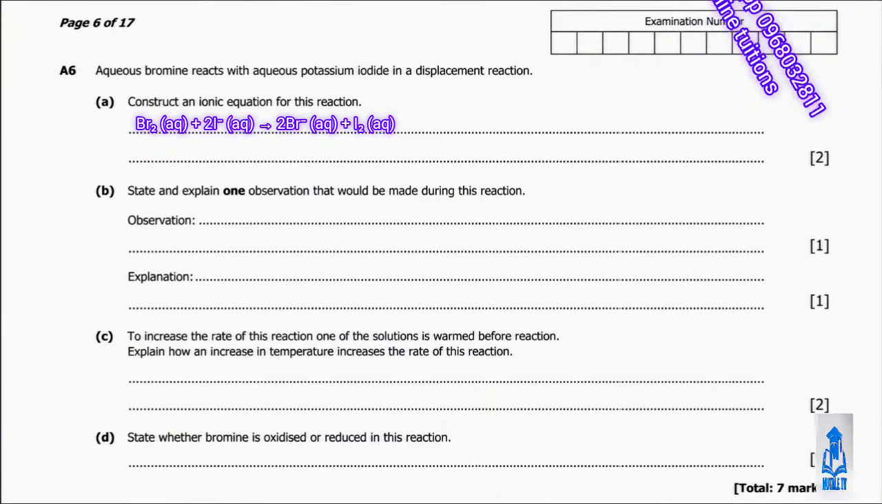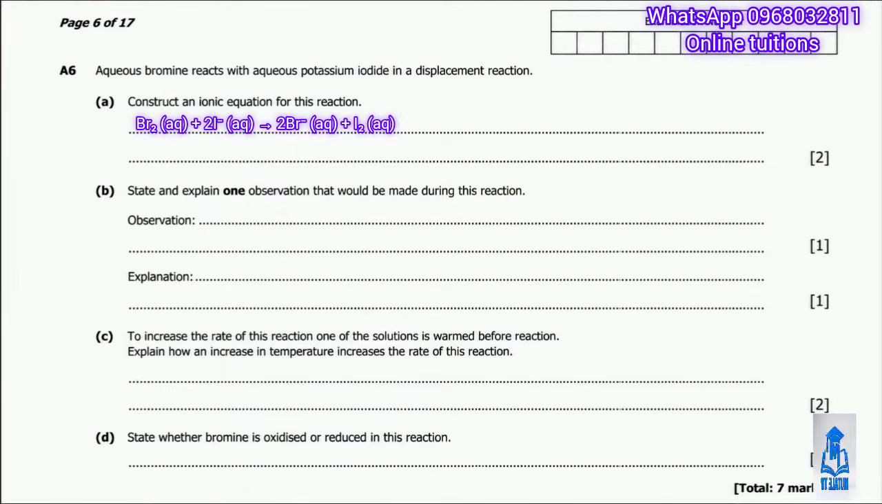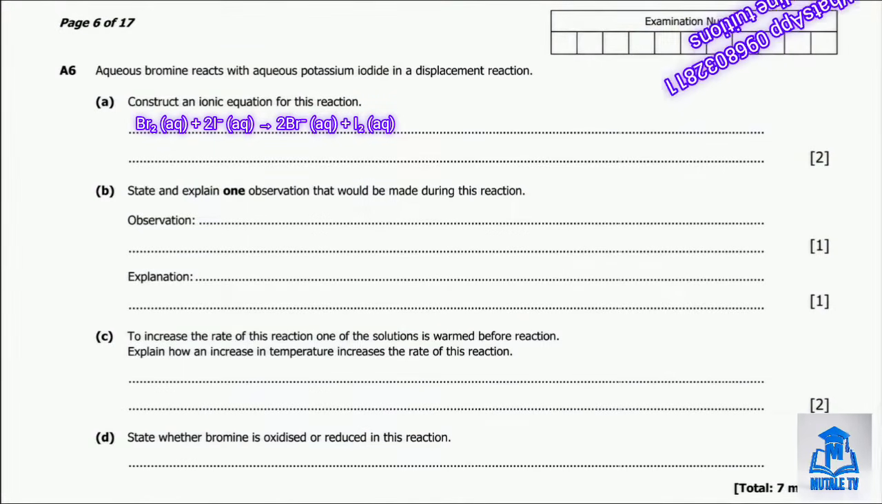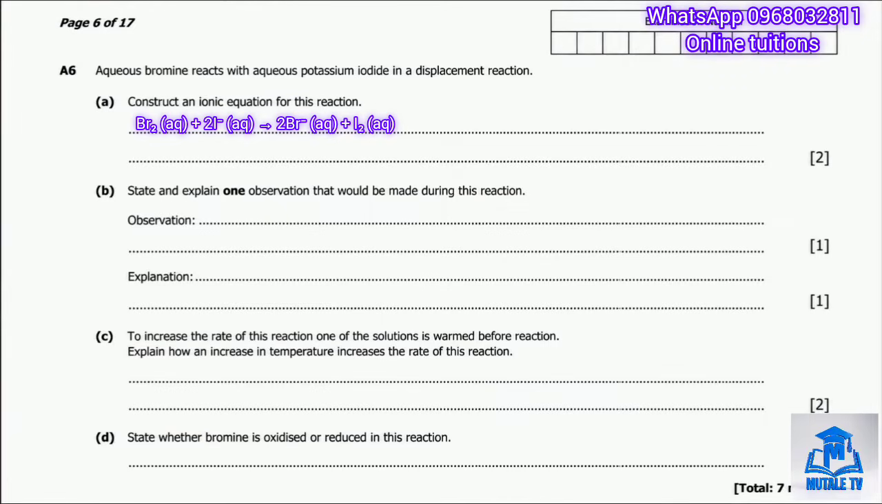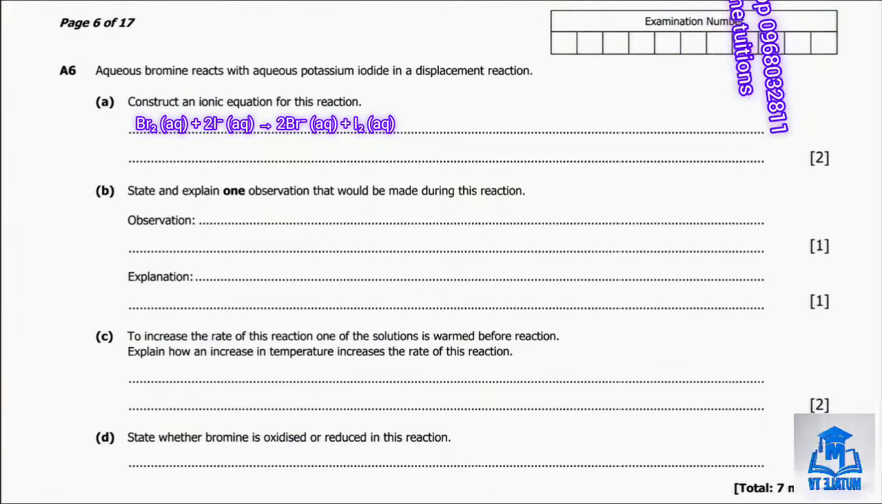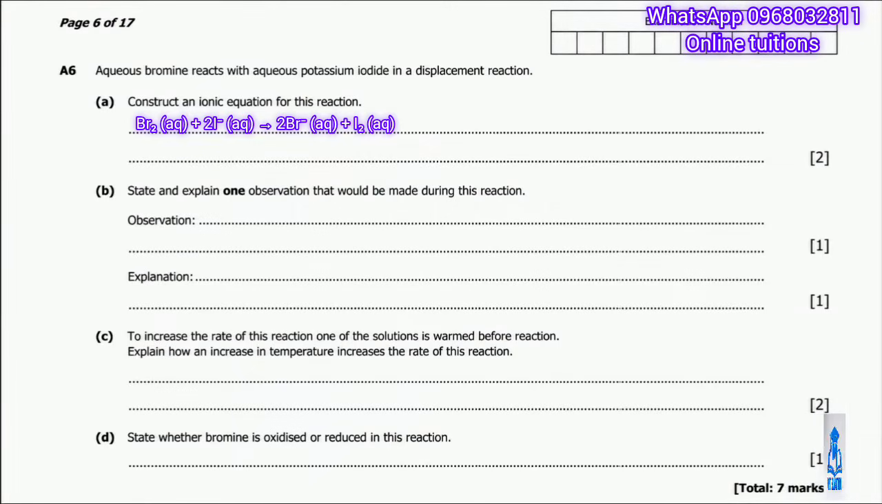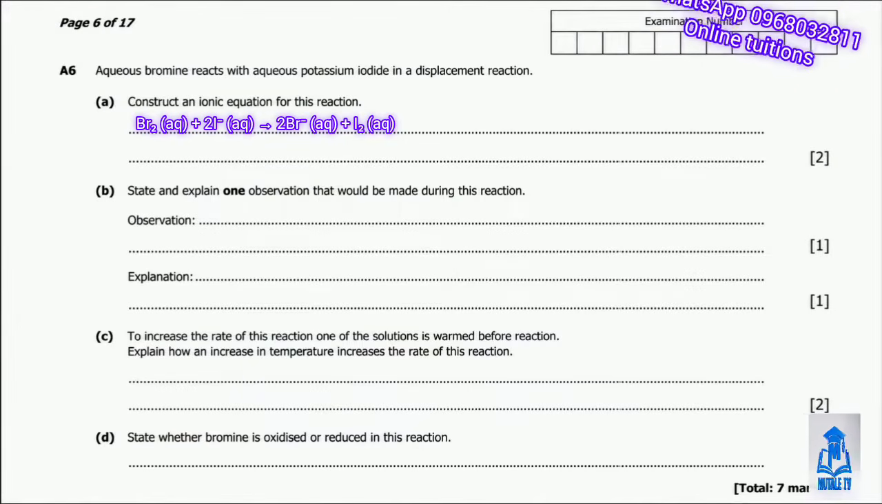In ionic terms, we only show the species that actually change. So bromine, Br2, gains electrons from the iodide ions, which lose electrons to become iodine. So the ionic equation is Br2 plus 2I minus gives 2Br minus plus I2. Notice the potassium ions are spectator ions and are left out of the ionic equation entirely.